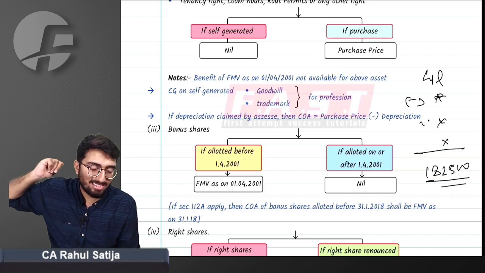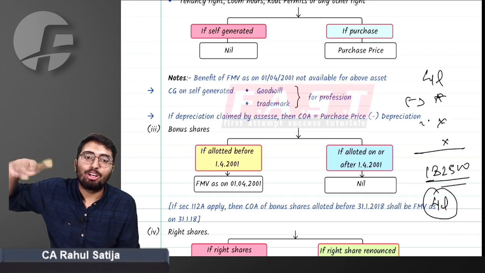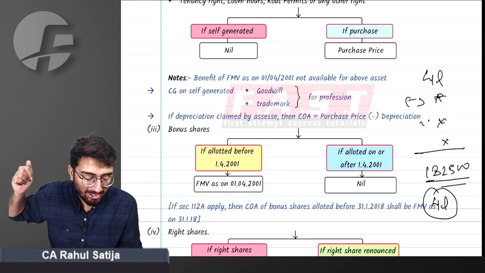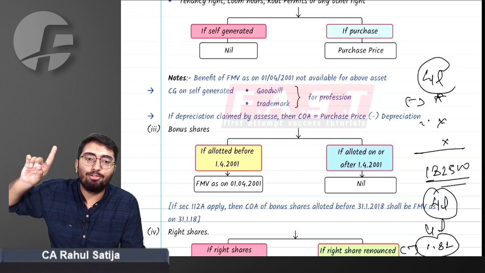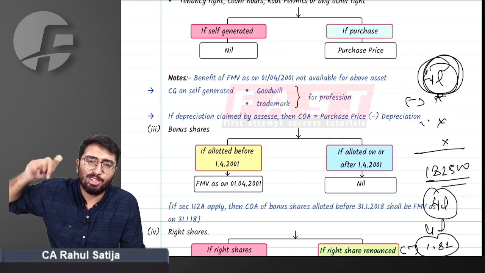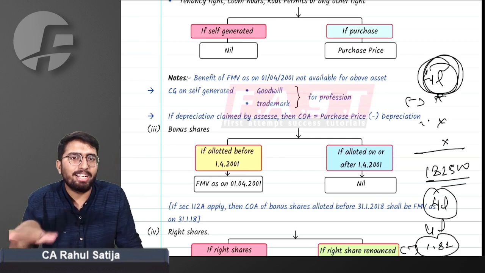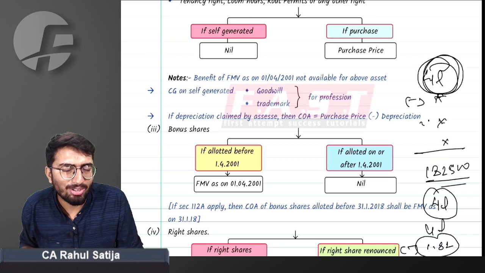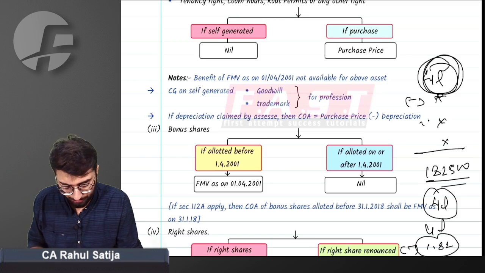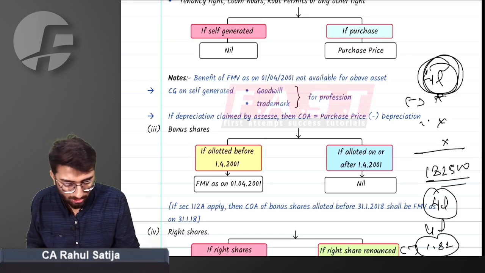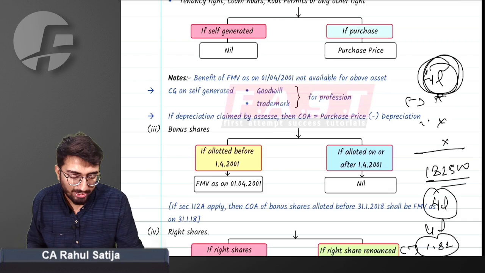And now I sell this asset for 4 lakh rupees. What will be my capital gain? The right answer is my capital gain will be 4 lakh minus 1.82 lakhs. I will not consider the 4 lakh initial cost as cost of acquisition because it is a depreciable asset. For any depreciable asset being transferred later on, the cost of acquisition will be after reducing depreciation. Did you get this point or not? Yes, sir, we did understand what you are trying to say.